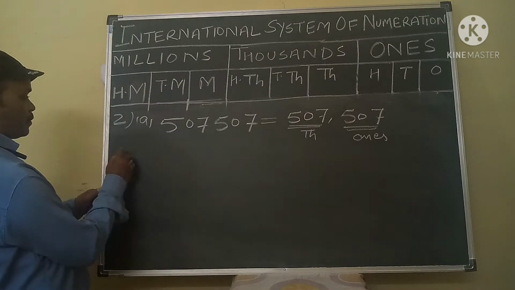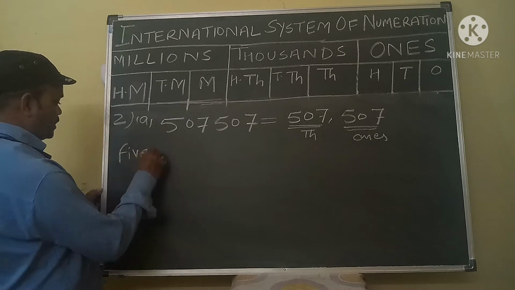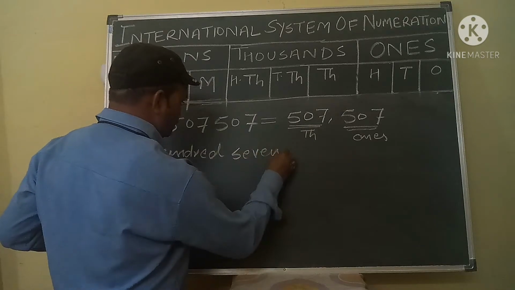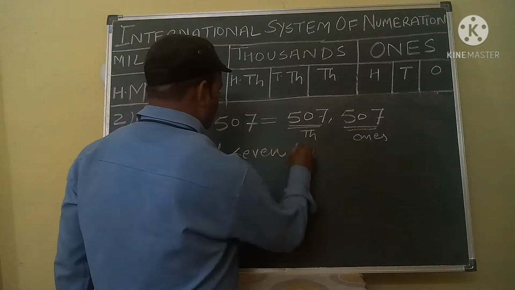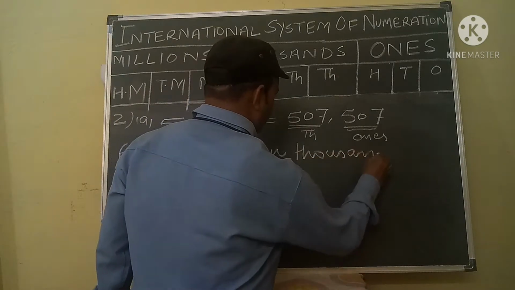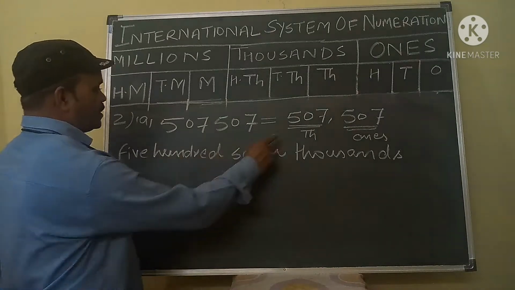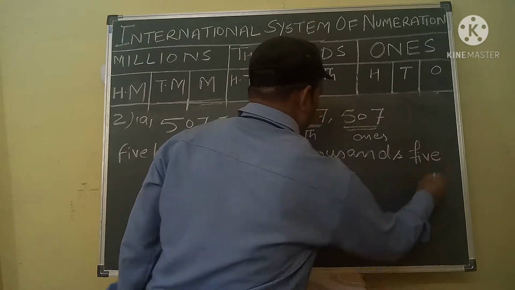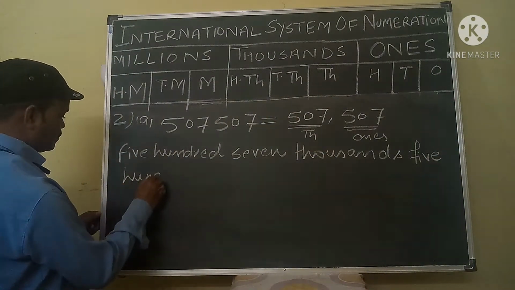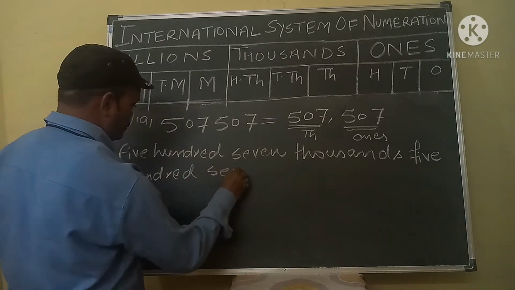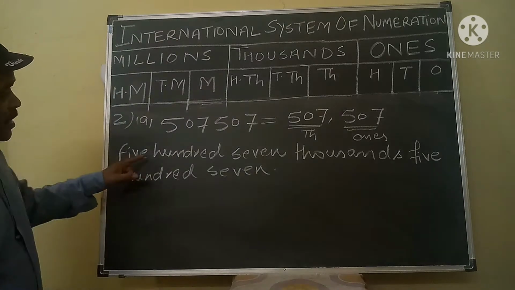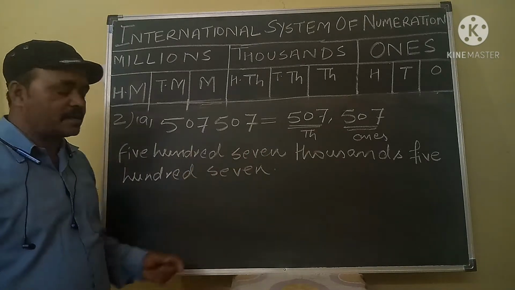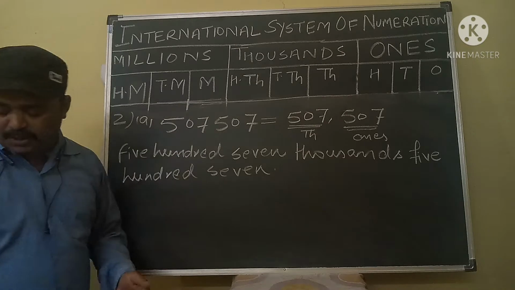Now look here, 507,000. 507 thousand and 507. This is the required answer for this question.